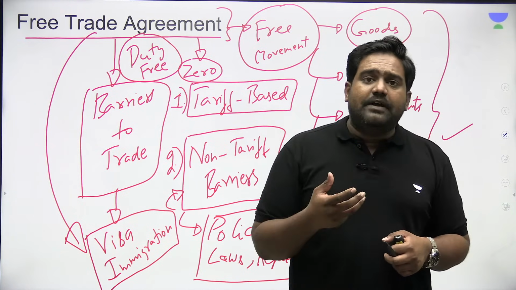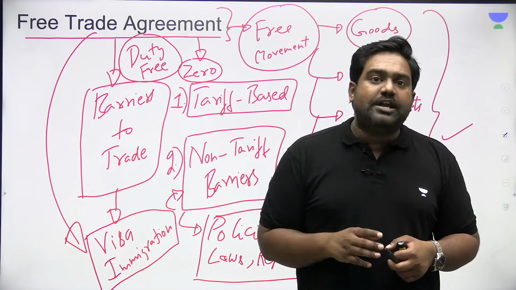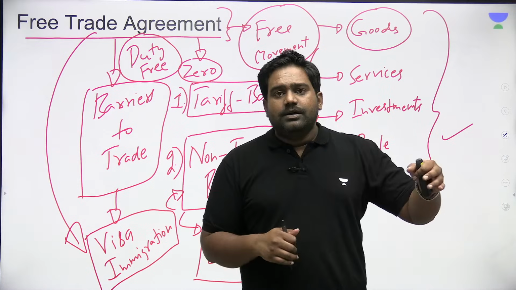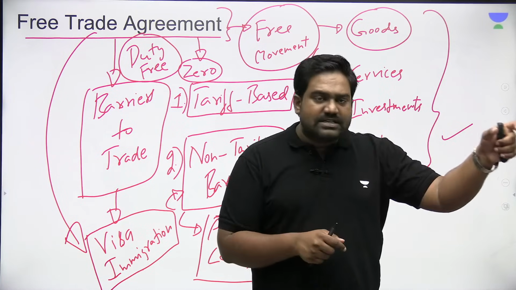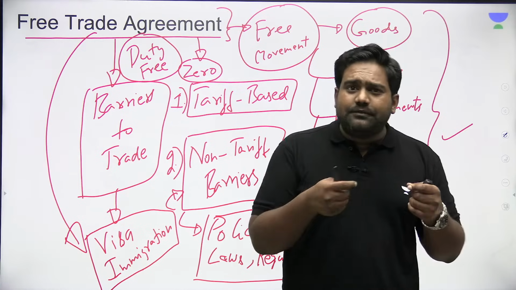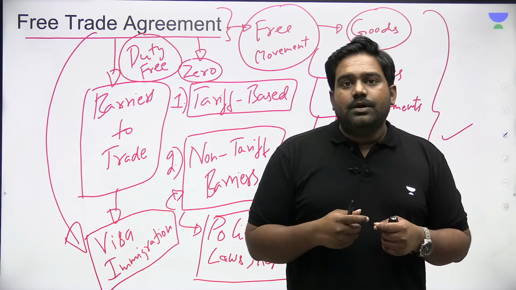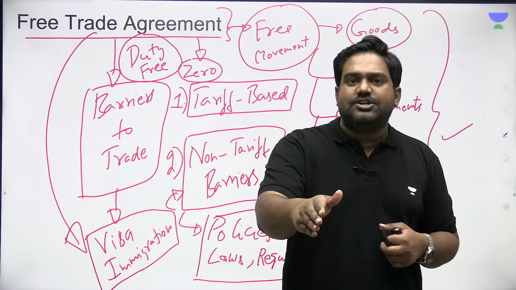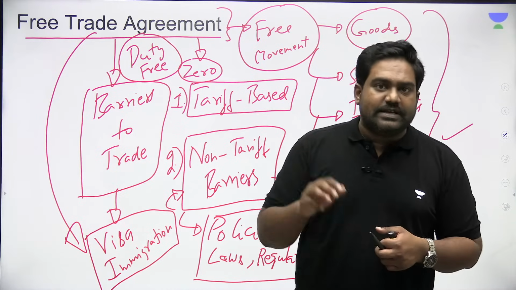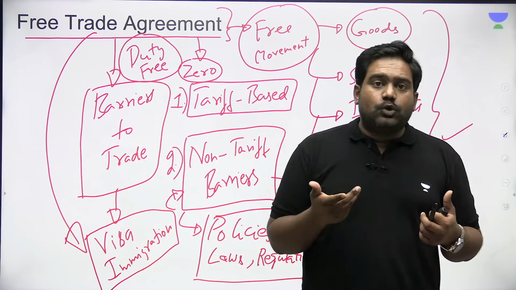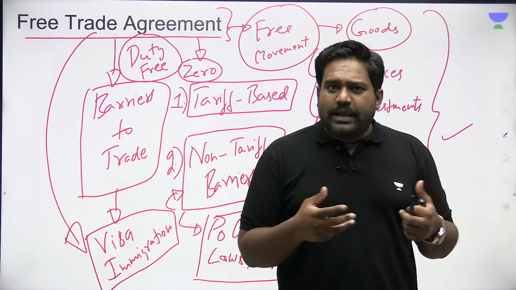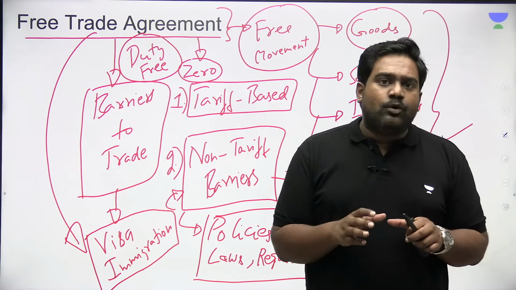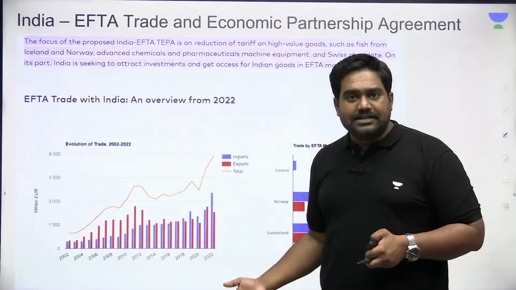There is also a possibility where a third party might misuse the FTA route. Now imagine India and Southeast Asian countries have a free trade agreement. It should be benefiting only Indian exports and Southeast Asian exports. But what if China tries to leverage this? What if Chinese exporters misuse this route, send the goods to Southeast Asian countries and route them to India to escape the trade barriers? So third parties might benefit. This is where drawbacks come up with regard to free trade agreements. But if it is well negotiated, it can be very beneficial for both sides.